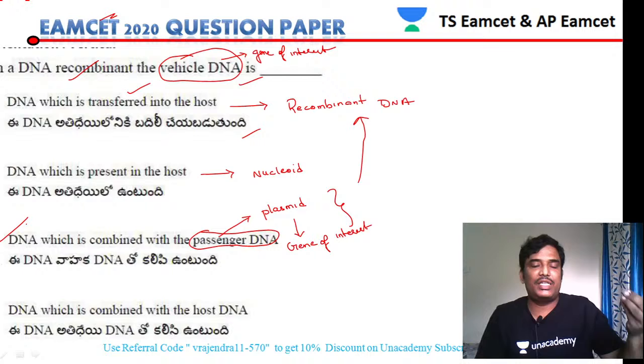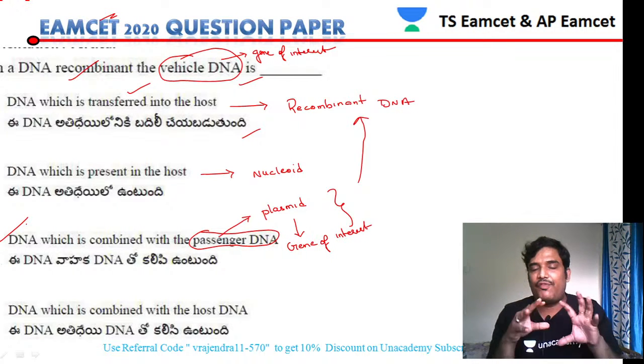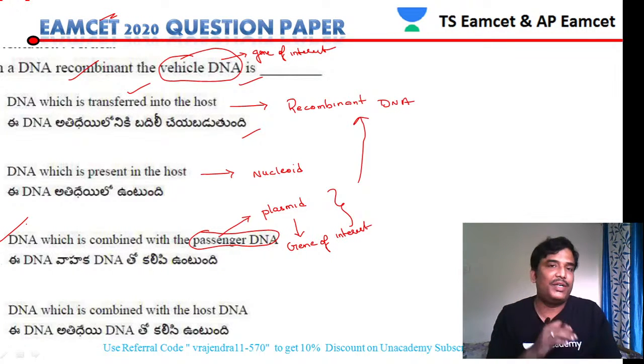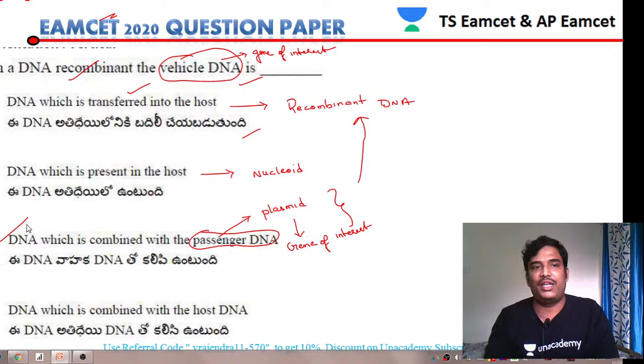The gene of our interest is combined with the plasmid DNA. Plasmid DNA acts as a passenger DNA. When plasmid DNA and gene of our interest fuse, they form a DNA that is called a recombinant DNA. Now that is transferred into host in the latter cases. Anyhow, according to the question, our answer is the DNA which is combined with the passenger DNA. So the third answer will be our answer.